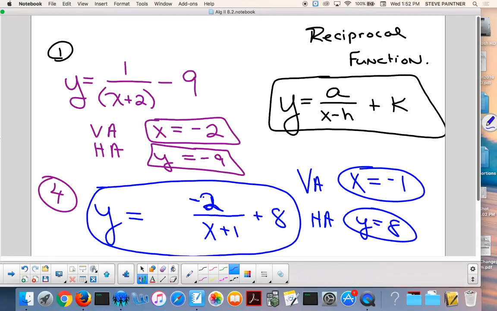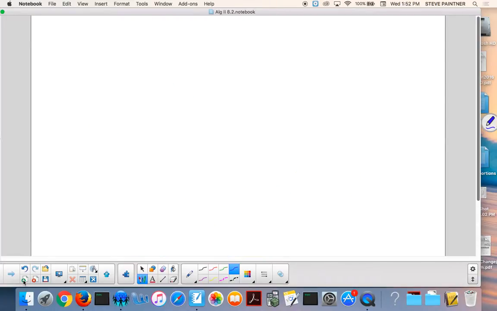Number 6. All they're giving you in 6 is the asymptotes. There's a white worksheet that goes with this.